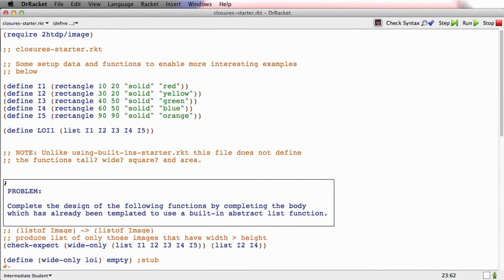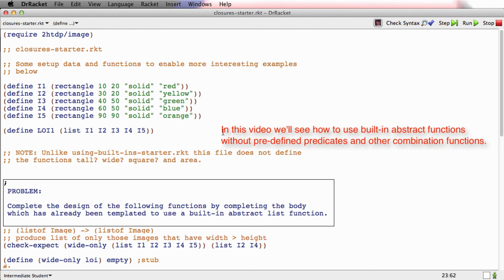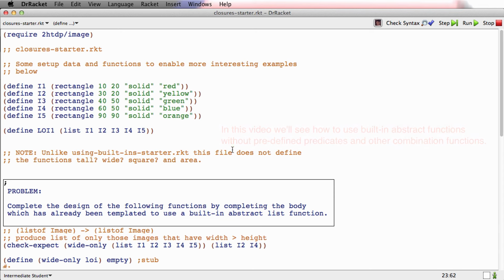I'm in closurestarter.racket, and this file is like built-in starter in that it defines 5 images for us to use, and it defines a list of those images, but it doesn't define those functions like wide and tall. Those predicates aren't defined in here. So in some sense, in the problems we deal with, we're going to wish we had those predicates, and we'll have to define them and others.